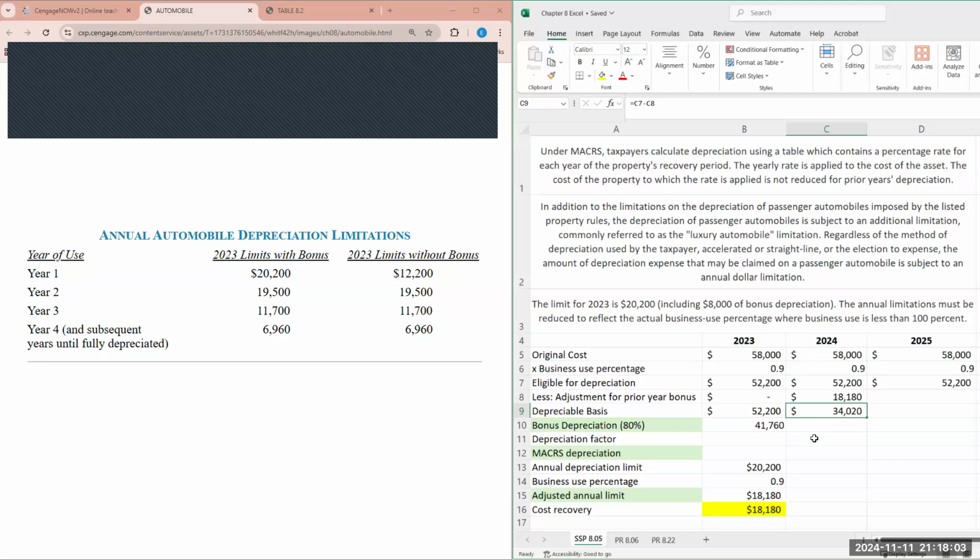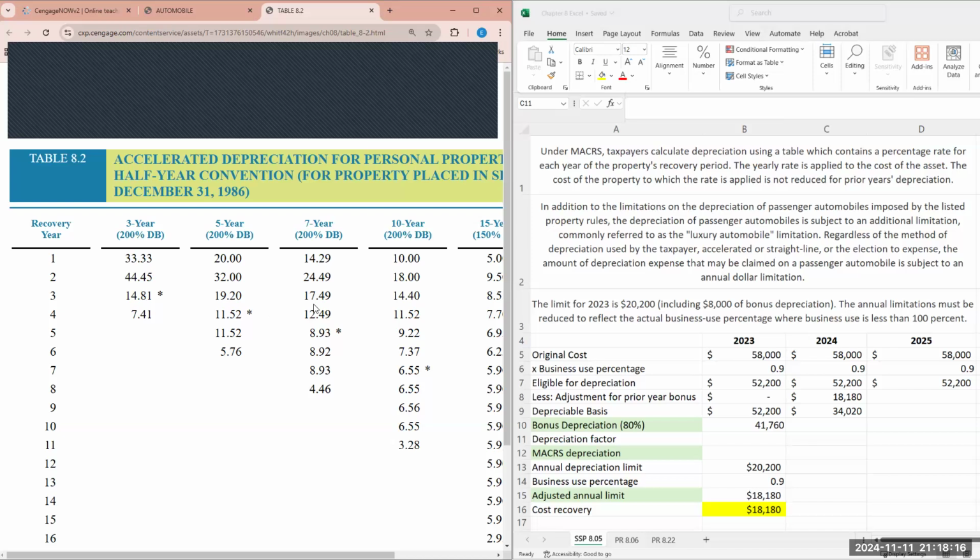Keep in mind the bonus depreciation is generally in the first year, the year of purchase, so we don't factor in bonus depreciation now. However, what we now need to factor in is the depreciation factor. So we utilize our chart, and generally, automobiles are considered 5-year property.